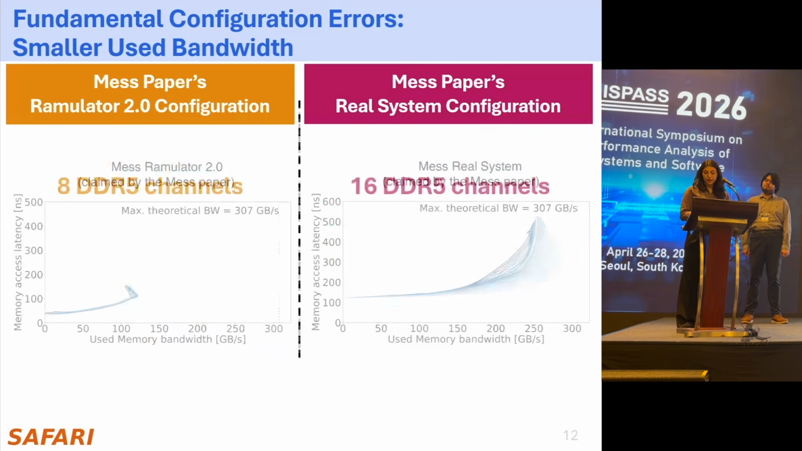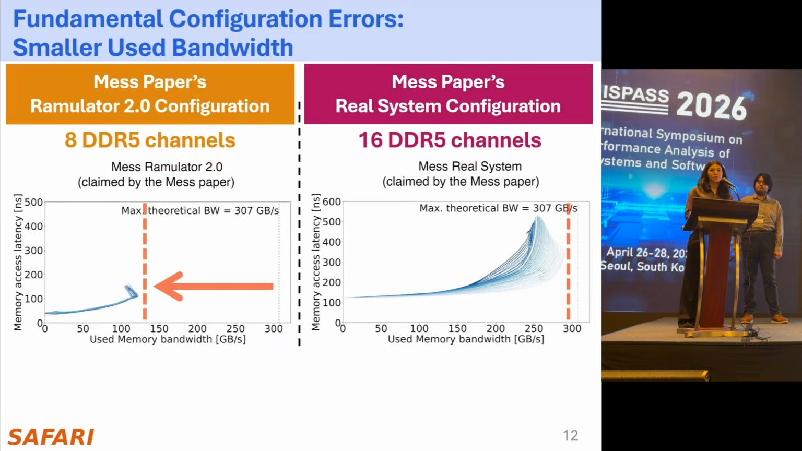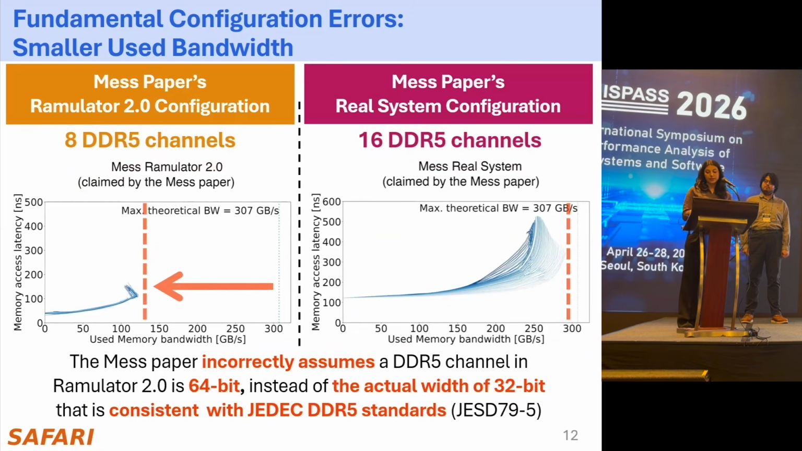And because of this mismatch, Ramulator 2 results show around half the used bandwidth of the real system measurements, as it has half the number of channels. We identify that this is because the MASS paper incorrectly assumes a DDR5 channel in Ramulator 2 as 64 bits wide, whereas the implementation clearly states a channel as 32 bits wide in Ramulator 2, which is consistent with the JEDEC DDR5 standards.